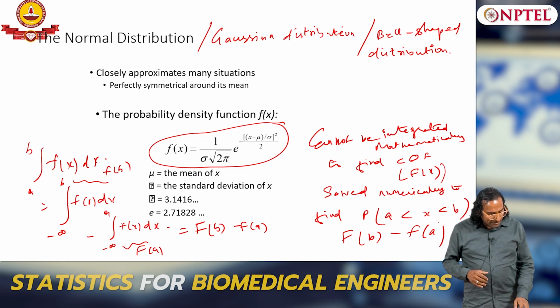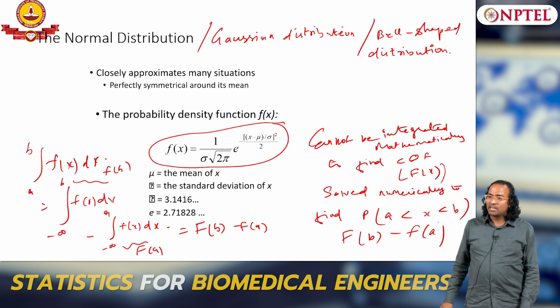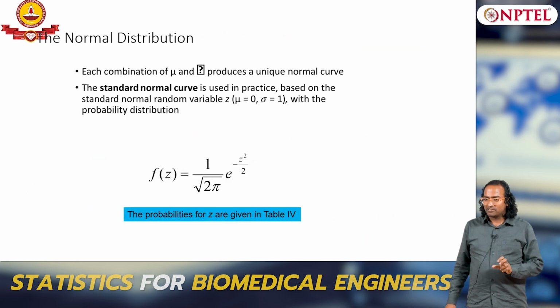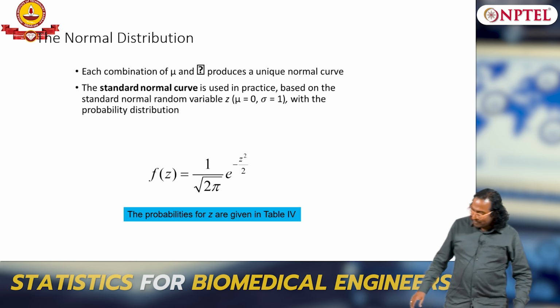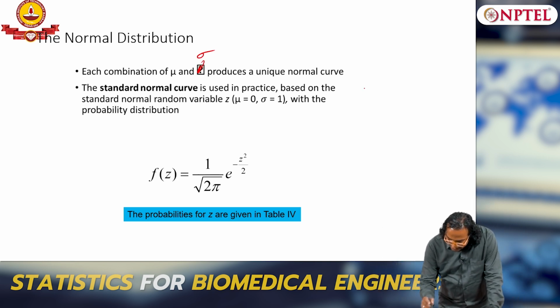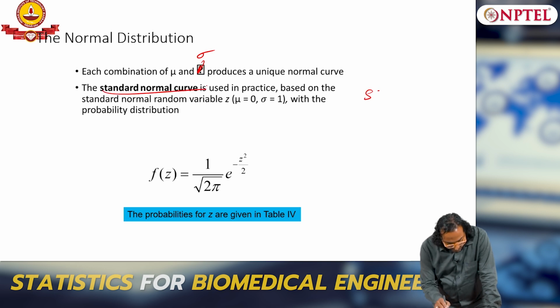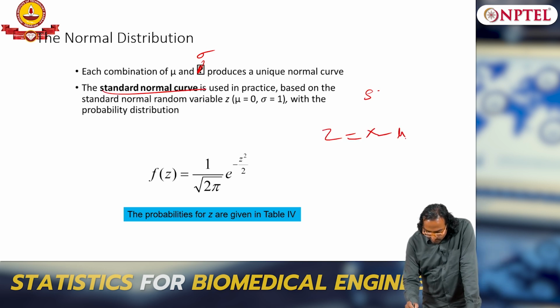So what did people think? That is where the beauty comes in. It is characterized only by two parameters. What are they? Mean and variance, or standard deviation. So instead of solving it every time, you convert it into what is known as the standard normal distribution. So what do you do? You remove the mean and divide by the standard deviation, sigma.